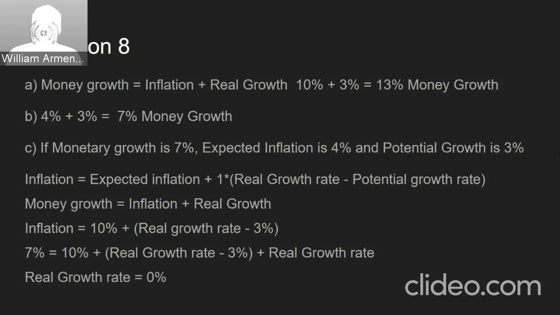For question 8, part A, if you use the AD equation, and if the inflation was 10% and the real growth was 3%, you just add them together to get money growth as 13%. For part B, if he brought down the inflation rate to 4% per year, and you just use the same equation, you'll get money growth to be 7%. And then for part C, if you assume monetary growth is 7%, expected inflation is 10%, and potential growth is 3%, you solve the real growth rate to be 0%.